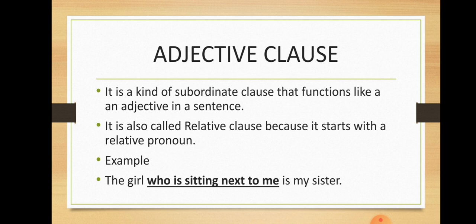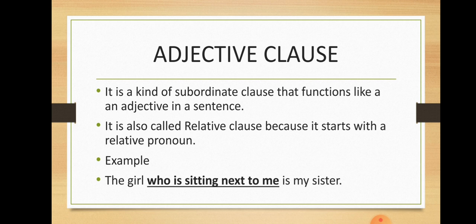As you can see in this example, the girl who is sitting next to me is my sister. Now, the underlined part, who is sitting next to me, this is adjective clause or a relative clause, and it is modifying the girl. It's giving you more information. Which girl is my sister? The girl who is sitting next to me. It's answering the question word which. Who is next to me? This is modifying the girl. So this is adjective clause.